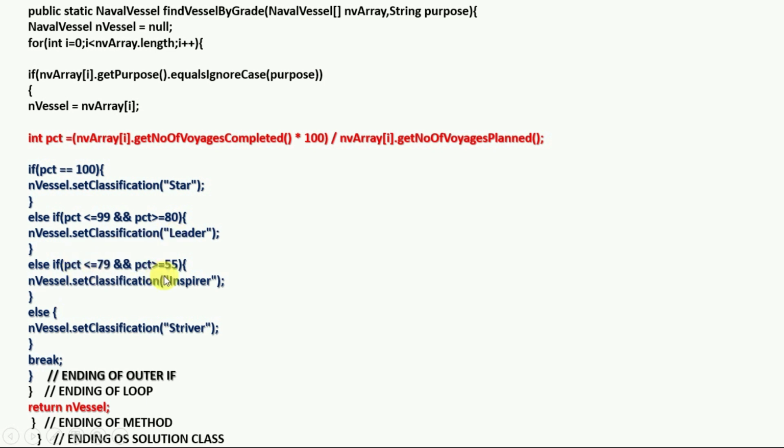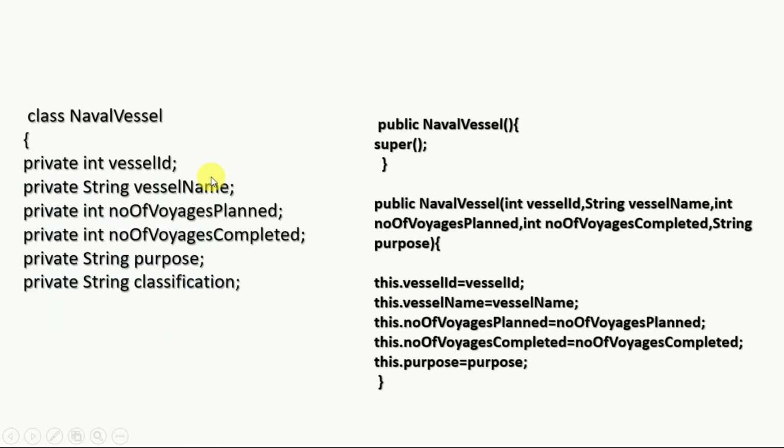If this condition, then Aspirer, and at last else Striver. Then the break statement to terminate the for loop, ending of outer if, ending of loop, ending of this method, and return this nVessel variable, the nVessel object, and ending of Solution class. I hope you understood.